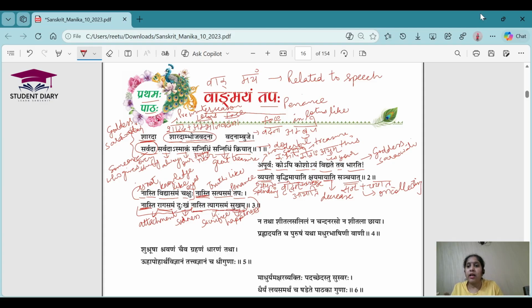So this shloka is telling about comparisons: there are no eyes like knowledge, there is no penance like truth, there is no dukha like attachment, and there is no happiness like sacrifice. Right? I think it was easy. Let's go for the next one.